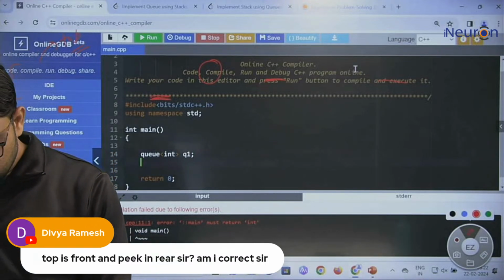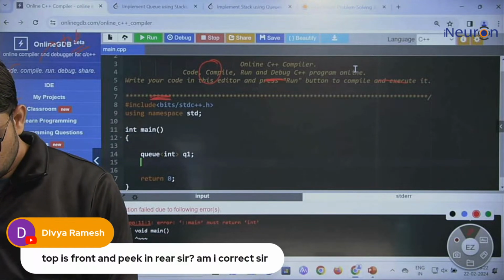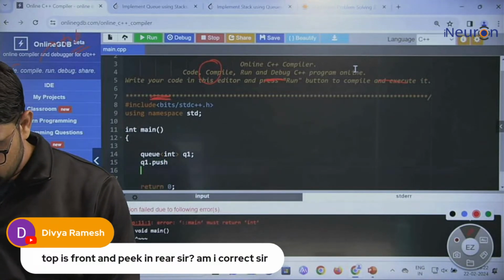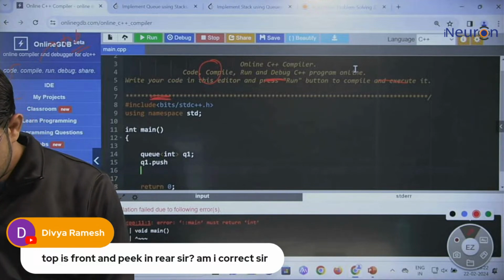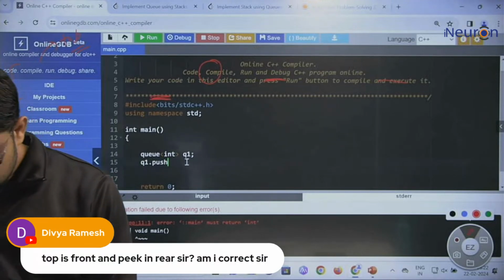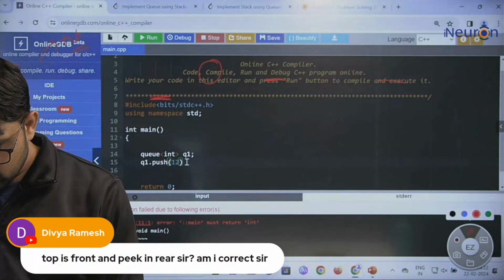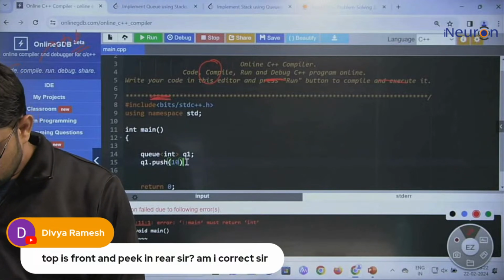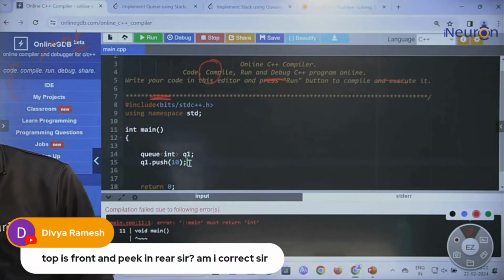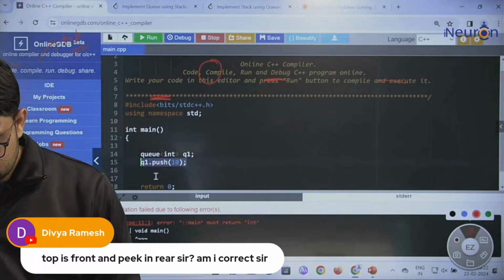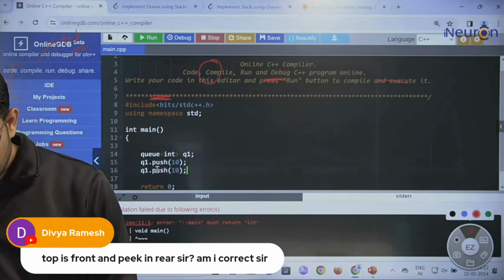Now let me push some elements in this queue. Q1 dot push, let's suppose I push 10, one element. Let me copy and paste this statement multiple times so that it pushes many elements.